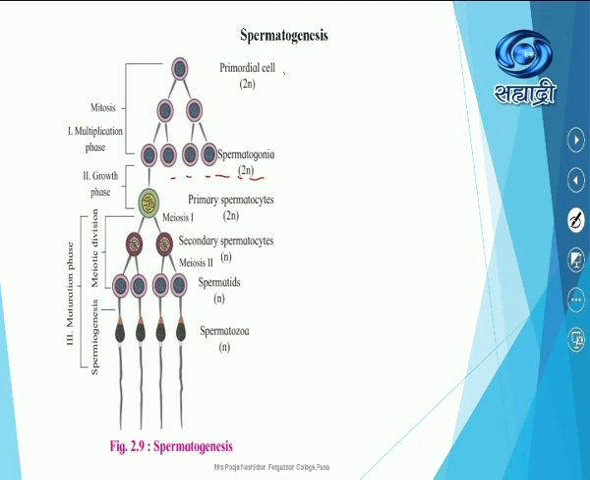During the second phase, each spermatogonium undergoes growth. There is no division, no mitosis or meiosis. Only simple growth occurs during this phase, so it is called the growth phase. The spermatogonium gives rise to the primary spermatocyte. Now you will understand, student. When we studied the histology of the testes, there were so many labels.